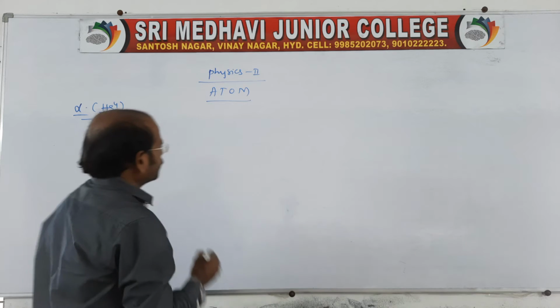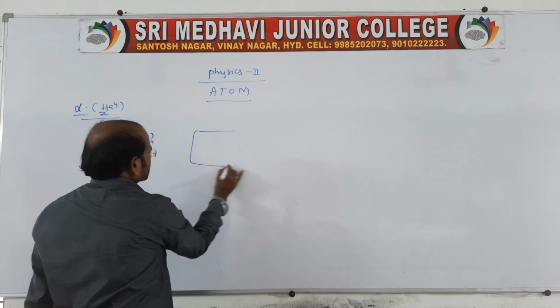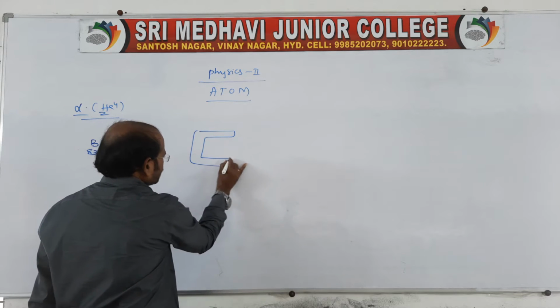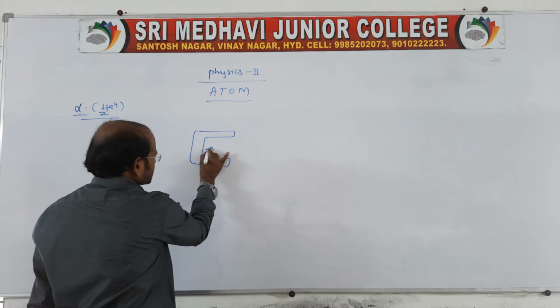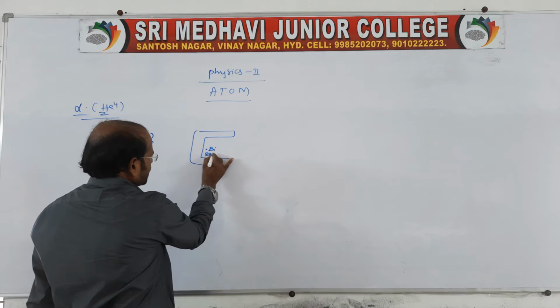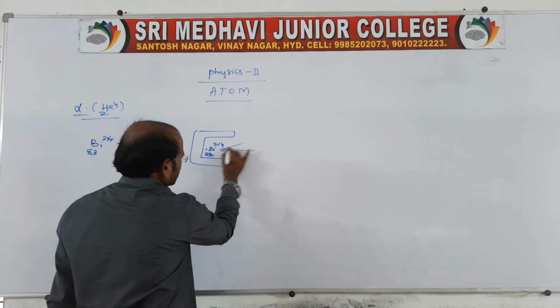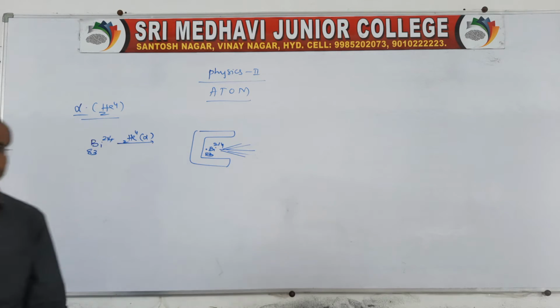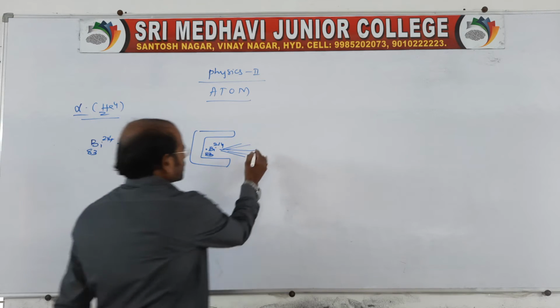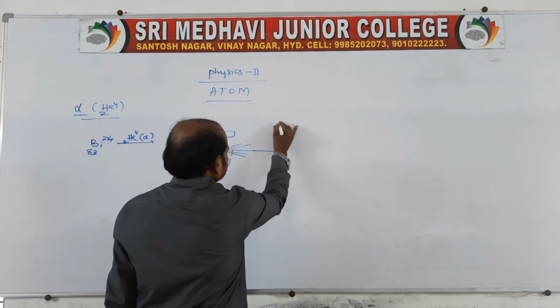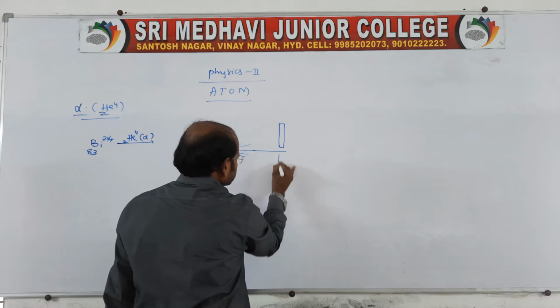He used a gold foil and a lead cavity, in which the bismuth is placed. Alpha particles are emitted in all directions, so to get a narrow beam, a lead slit is used.